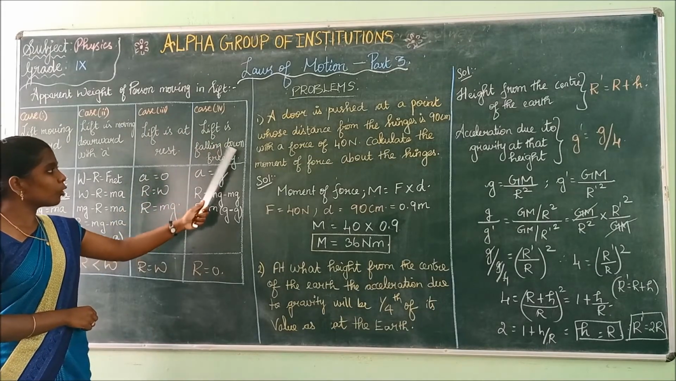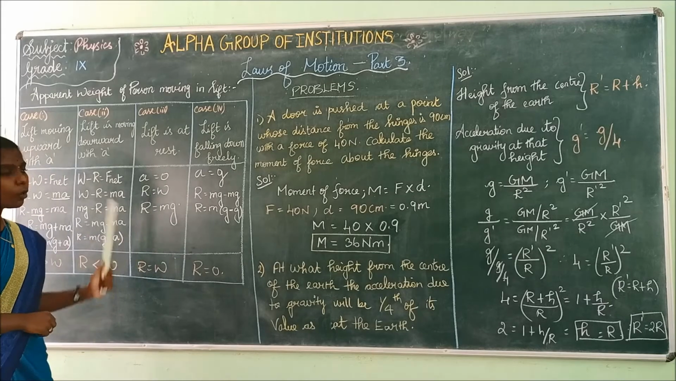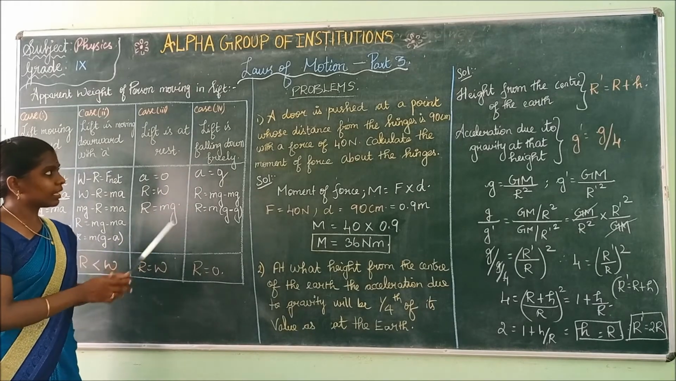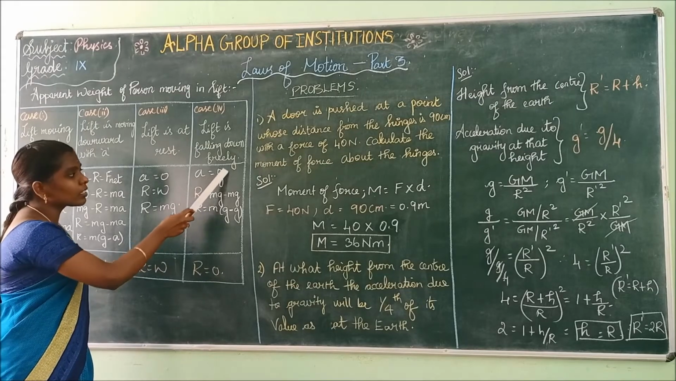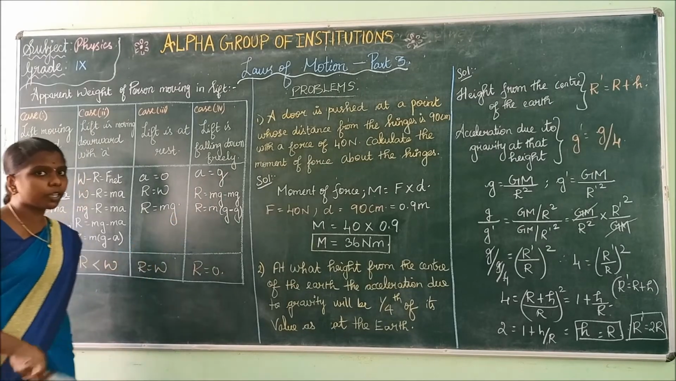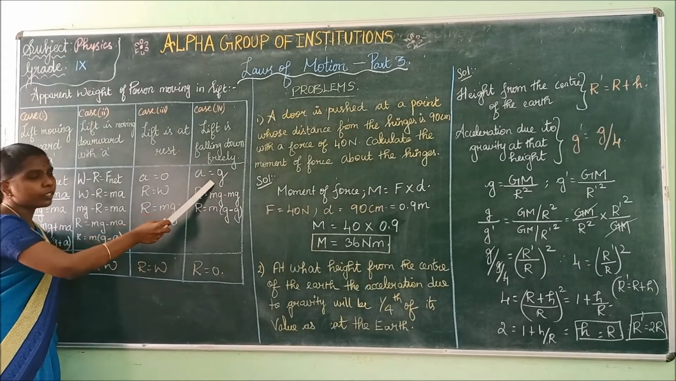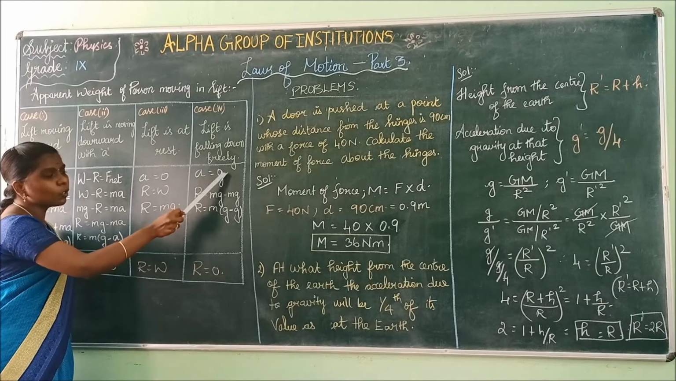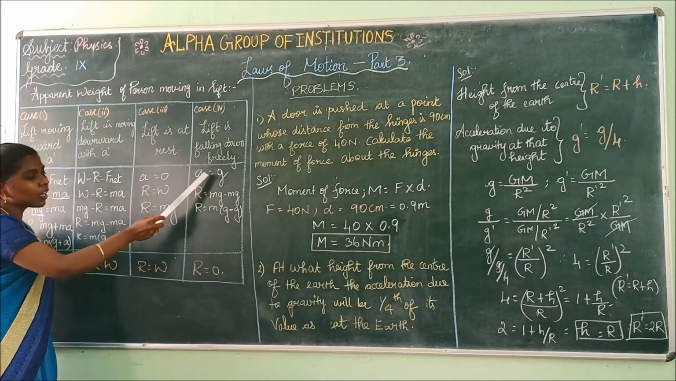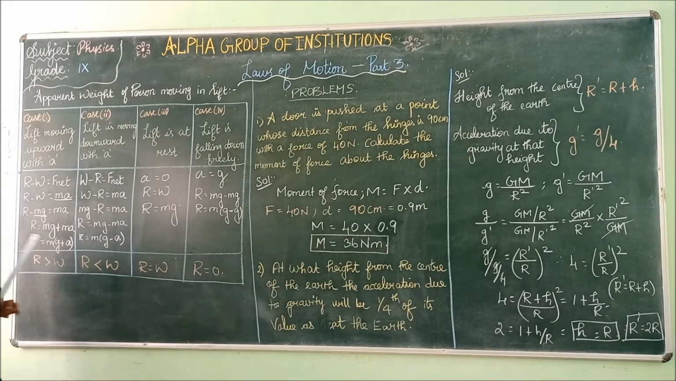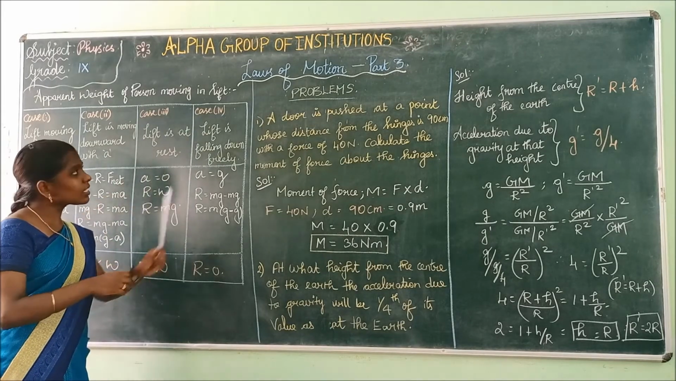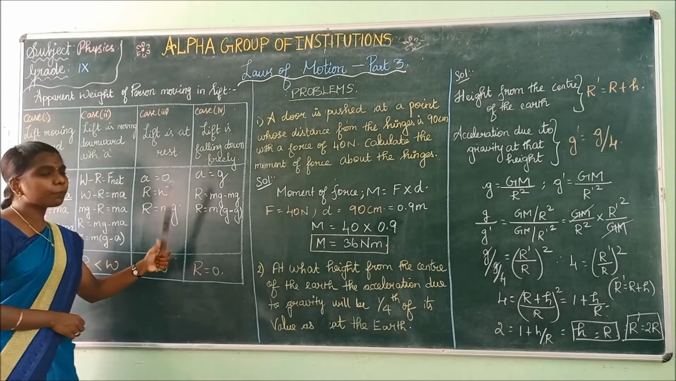Lift is falling down freely. When the lift is falling down freely, the acceleration is equal to the acceleration due to gravity g. In the third case, R is equal to mg. Now we shall go for case 4. What is case 4? The lift is falling down freely.